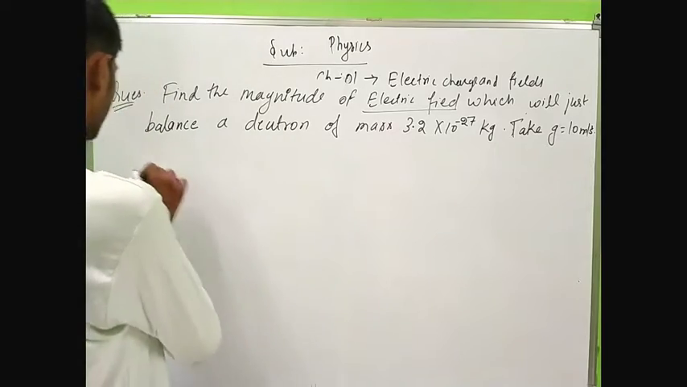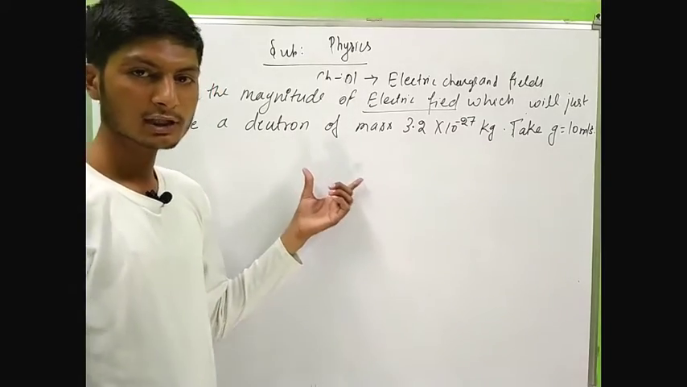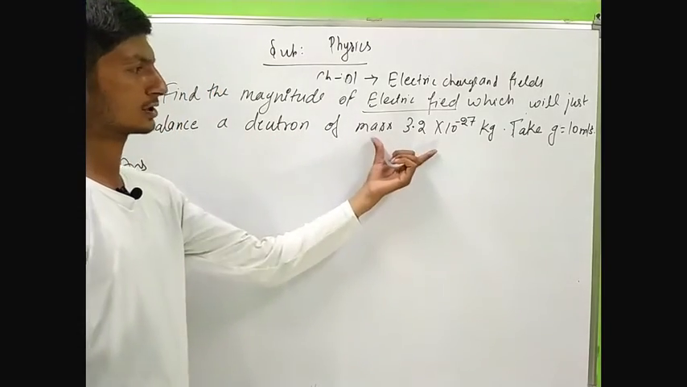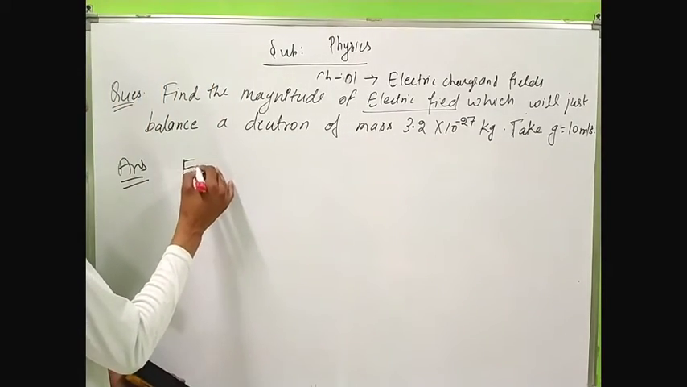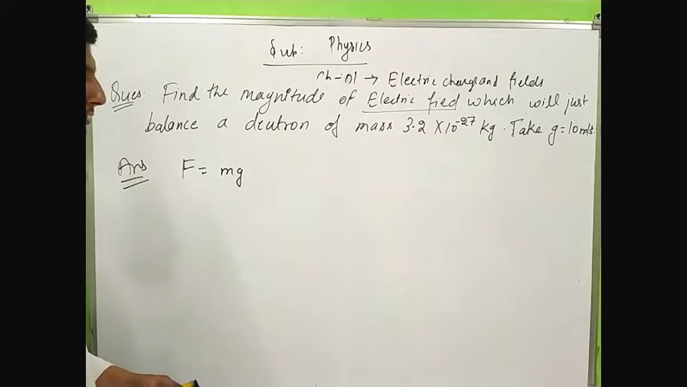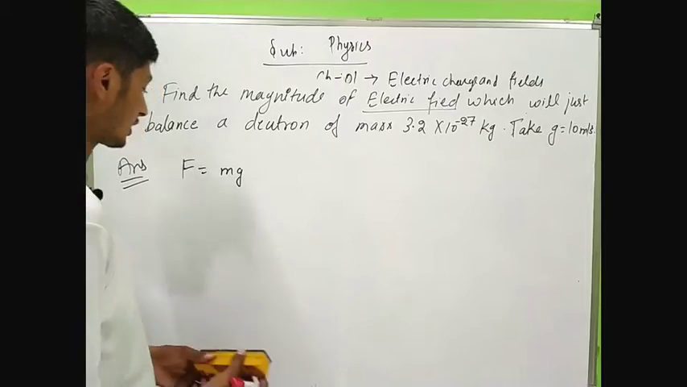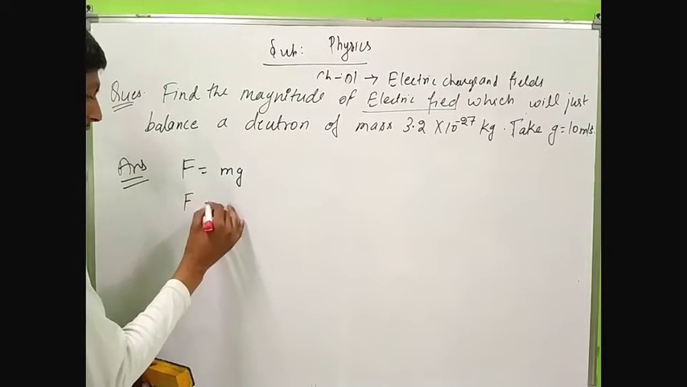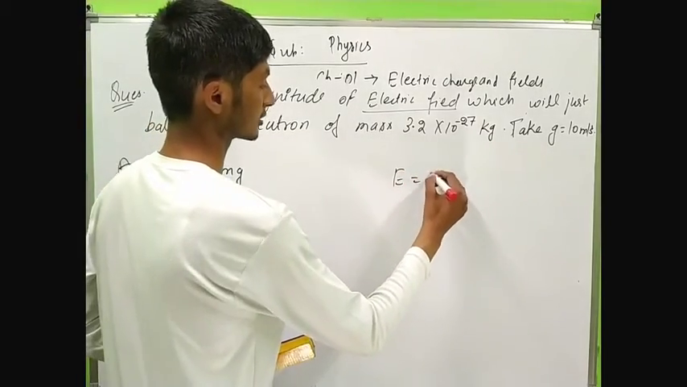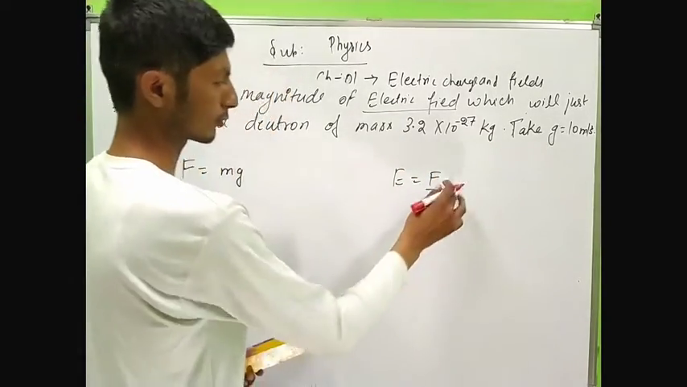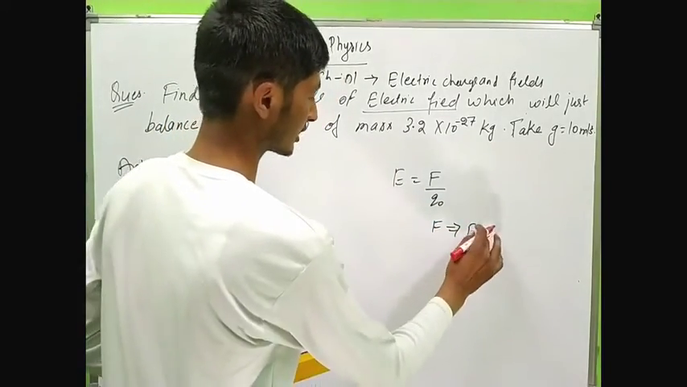Let's solve this. We have to calculate the force that just balances the mass of this deuteron, and we know the formula of the force: F is equal to mg. Another formula of force comes from the electric field intensity. We know the electric field intensity E is equal to F upon Q naught, and from this the formula for the force is F equals E multiplied by Q naught.